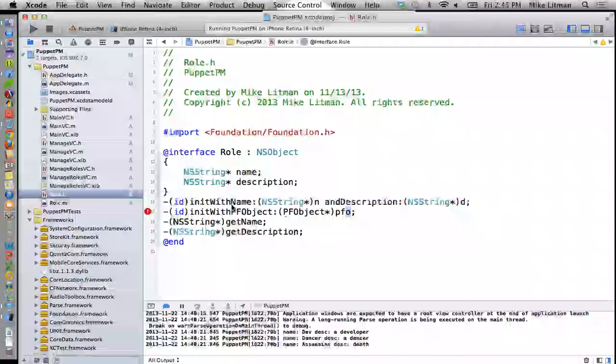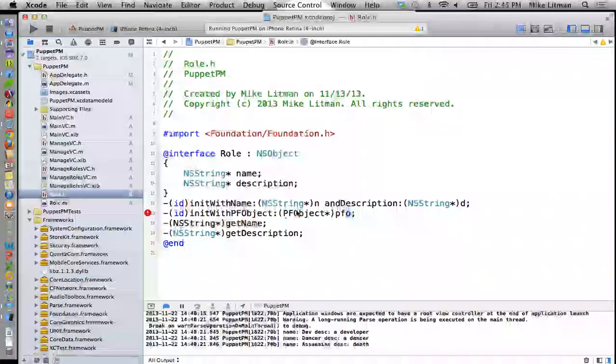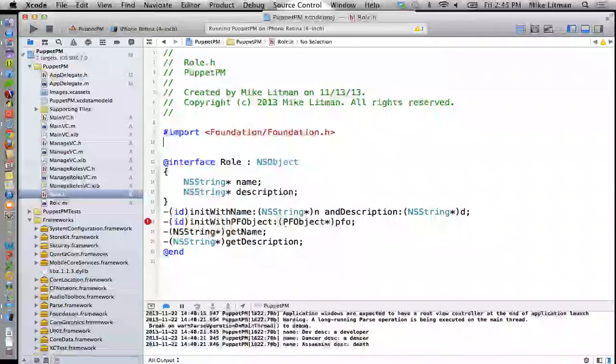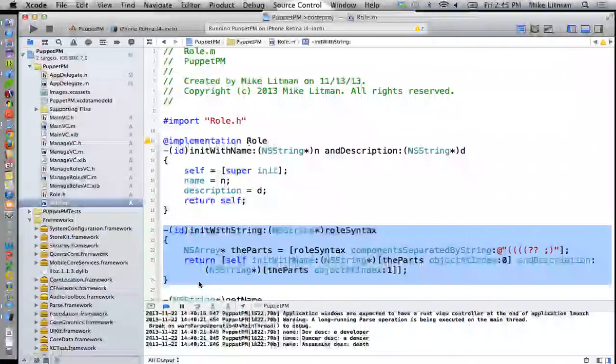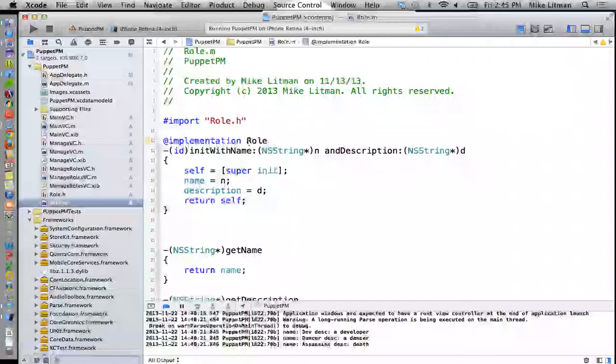All right. Now, it doesn't know about our PF object. Why? Because I need to import Parse.h in here. So now he knows about that guy. Now we'll go and implement this constructor. So we'll just get rid of our init with string guy.